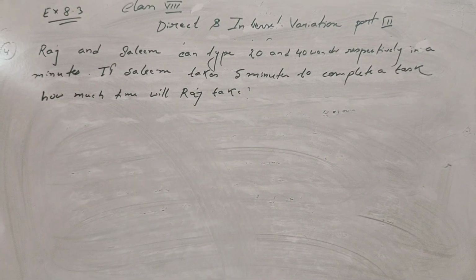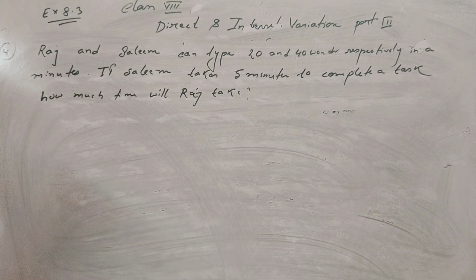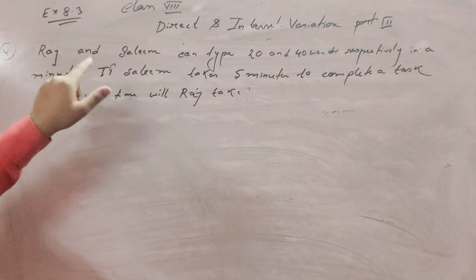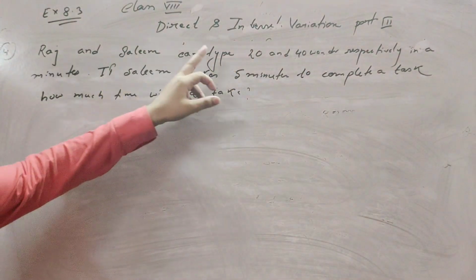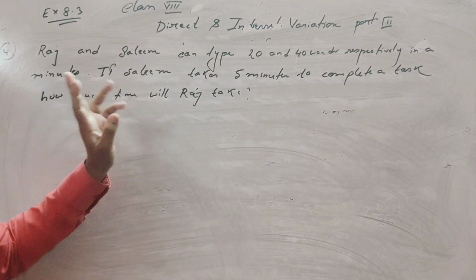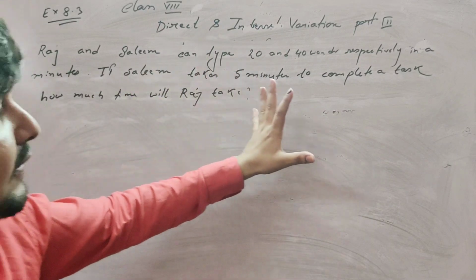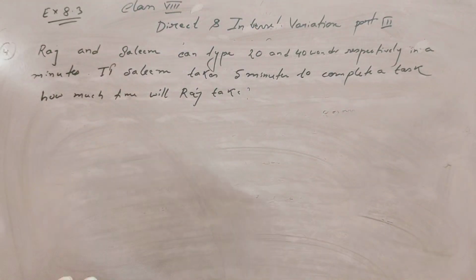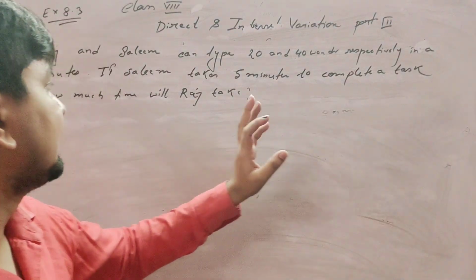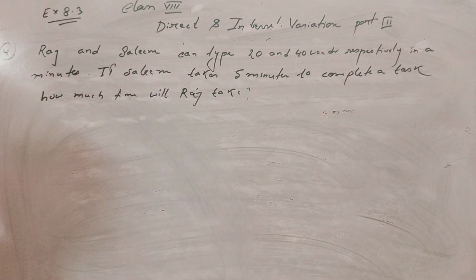Okay, first of all we read the question. Raj and Salim can type 20 and 40 words in a minute. That means in a minute Raj can type 20 words and Salim can type 40 words. If Salim takes 5 minutes to complete a task, that means in 5 minutes Salim can complete the task, so how much time will Raj take?